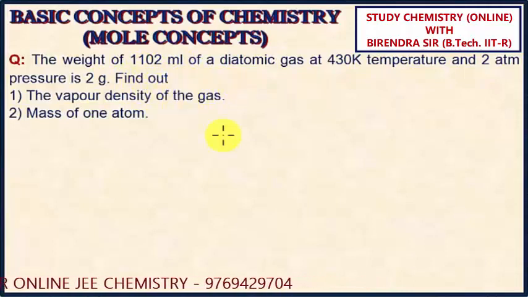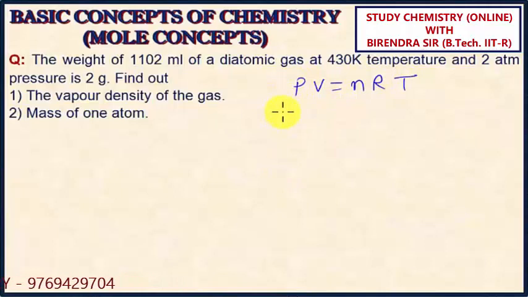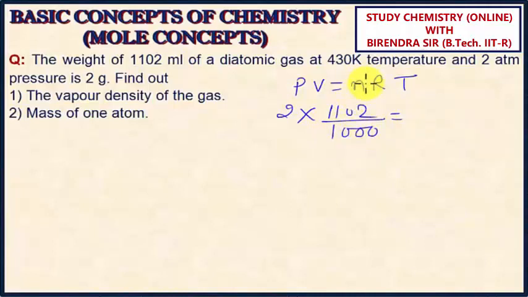Now, since temperature, pressure and volume are given, you can easily think that this question is based upon the ideal gas equation. So if I use PV is equal to nRT, pressure is given as 2, volume is given as 1102, but it is in ml, so I'll write it in liter, dividing by 1000. The number of moles is actually mass upon molar mass, right?